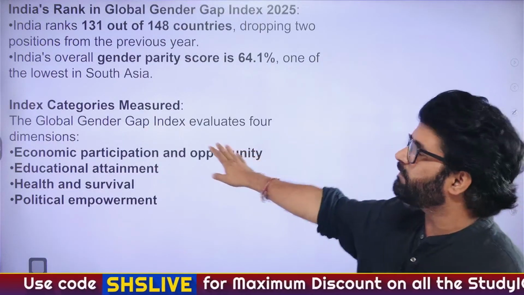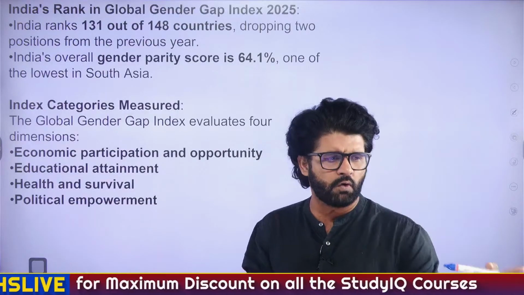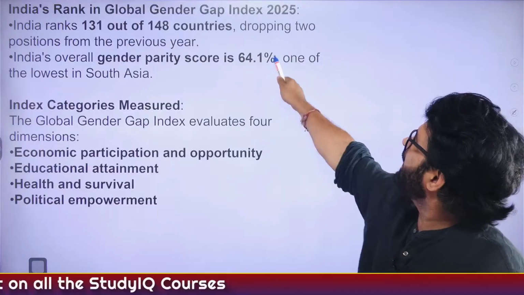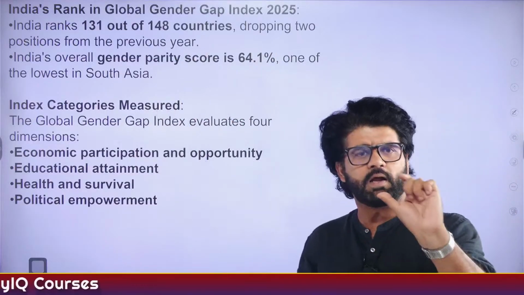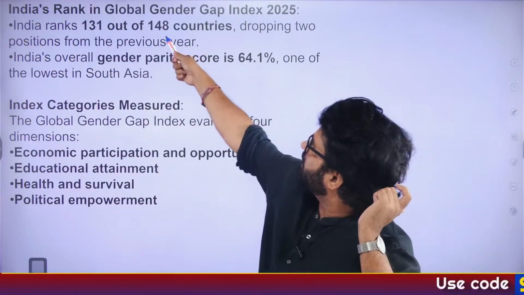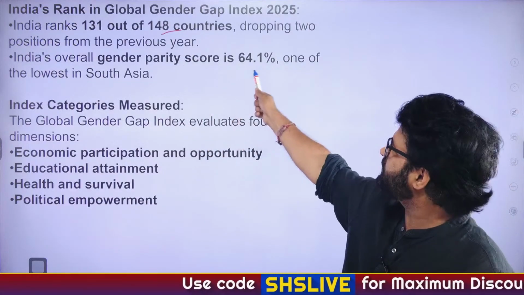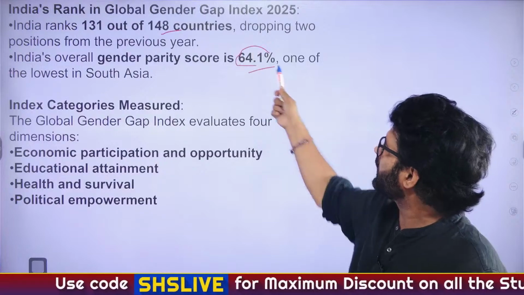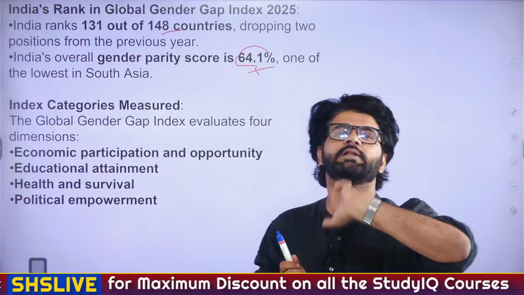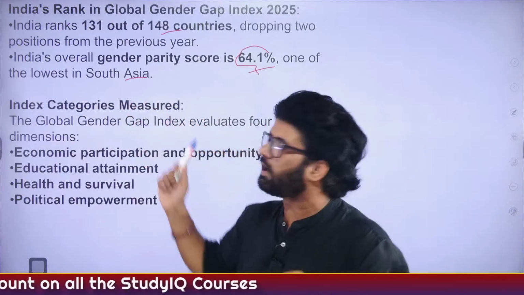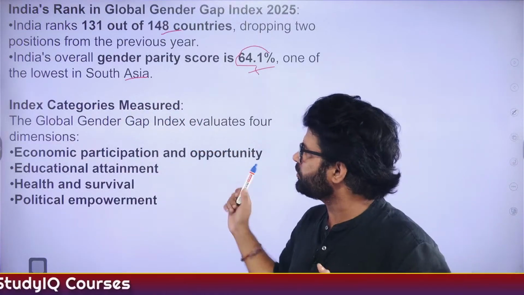Global gender gap report, we have talked about it, I think on 13th or 14th. You can go back and revise this. India's rank, we have talked about this as well. It has dropped 2 positions, but the reference frame has also increased. Last year it was 146 countries. This year it is 148. India's overall gender parity score is 64.1. The closer we are to 100, the better we are performing. That's what you have to understand. Our score is one of the lowest in South Asia. Cool, no issues with that.